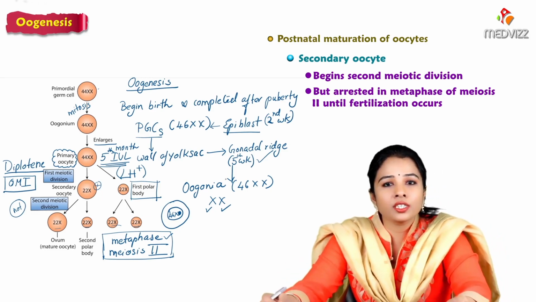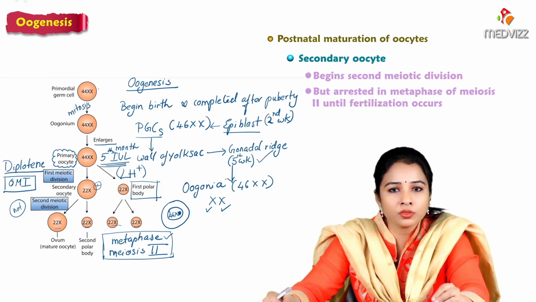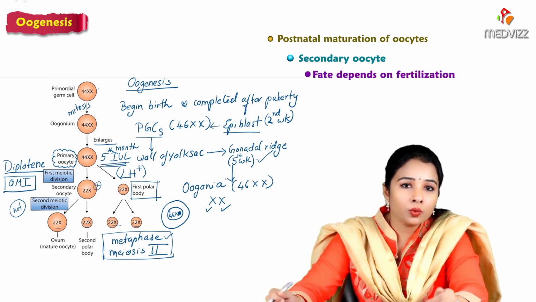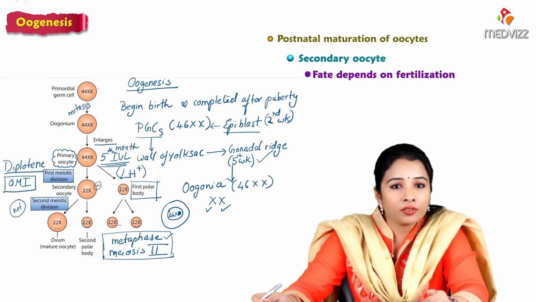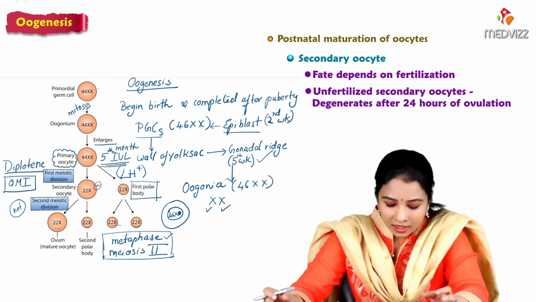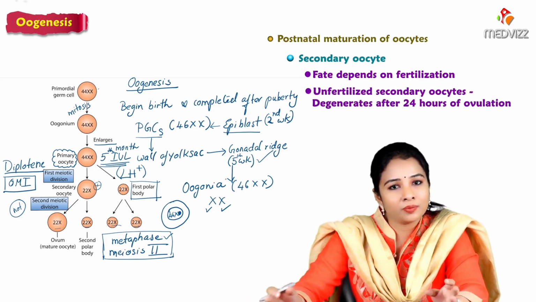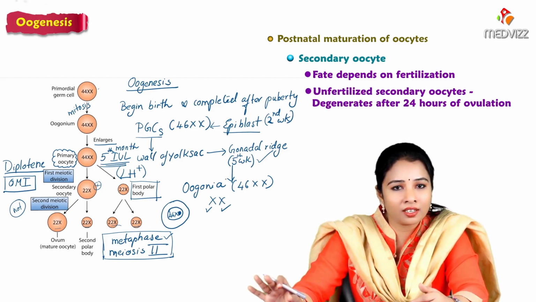The secondary oocyte has 23 haploid chromosomes. Its fate depends upon fertilization. Suppose the ovum is not fertilized, it perishes as a secondary oocyte itself.